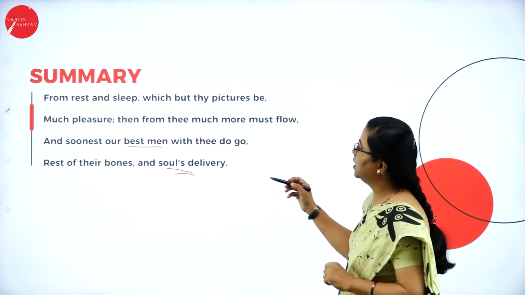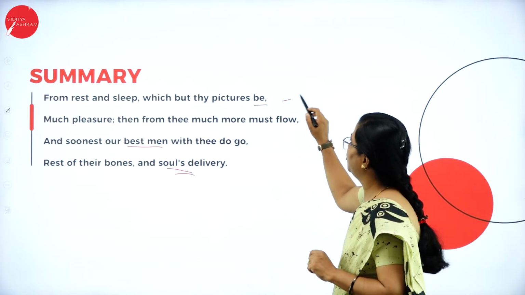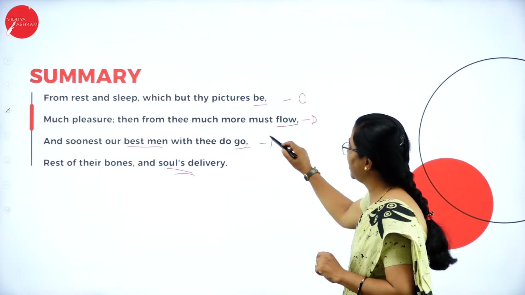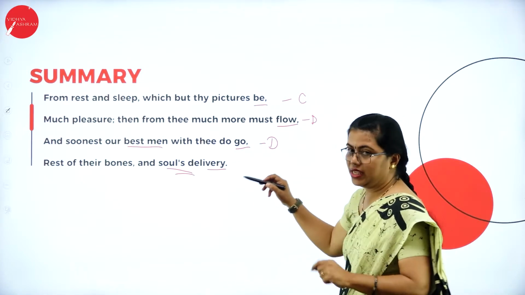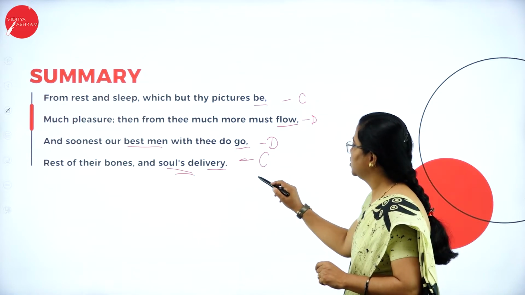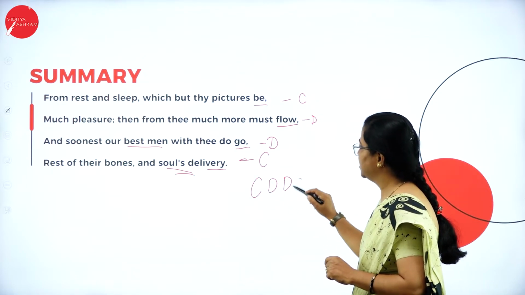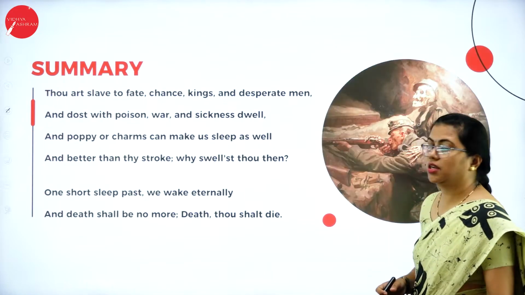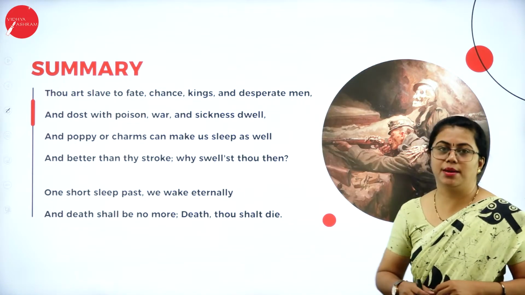Again, you can note the rhyme scheme here. Again, if you are marking it as C, D, again flow and go might rhyme. So this is B and delivery. Okay, so it is C. So again, this comes as C, D, D, C. Fine. So let us move on to the next quatrain and the last couplet here.